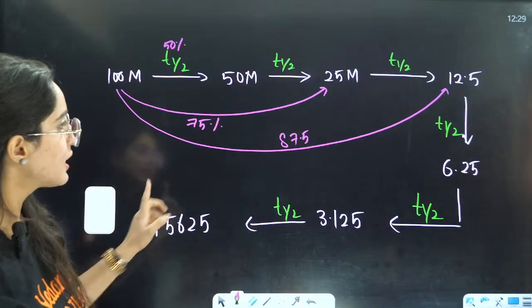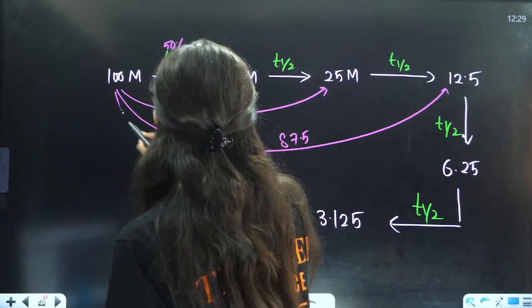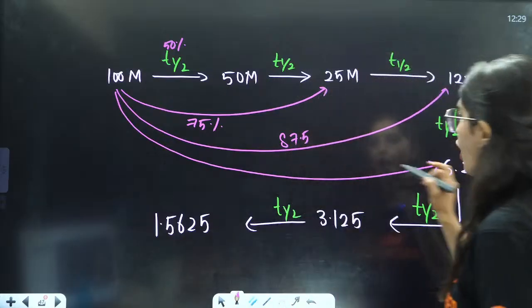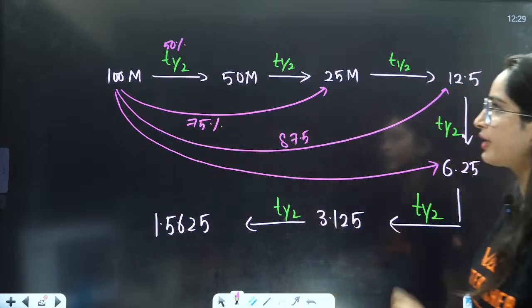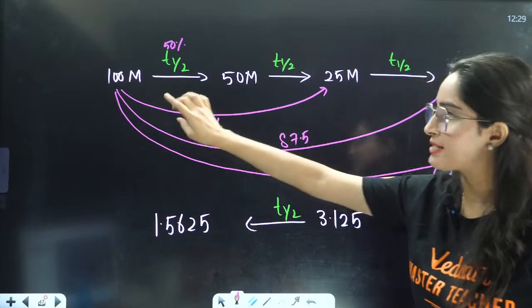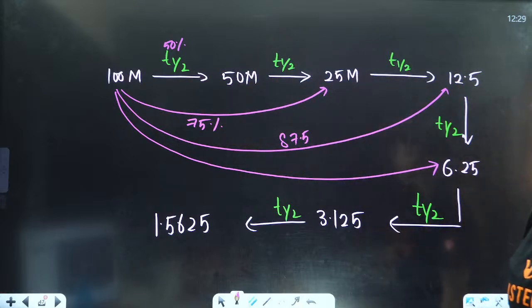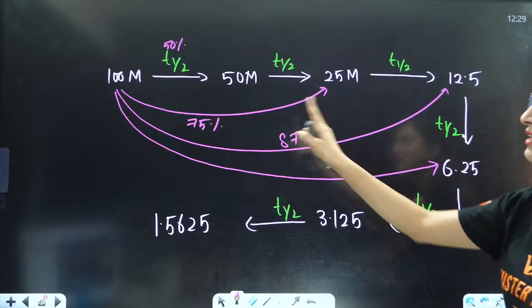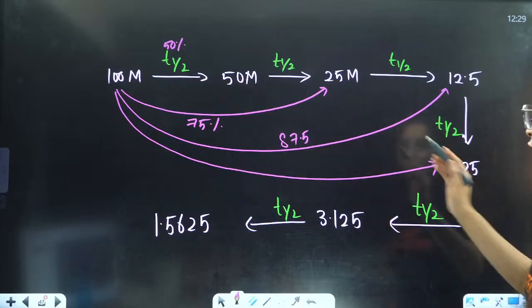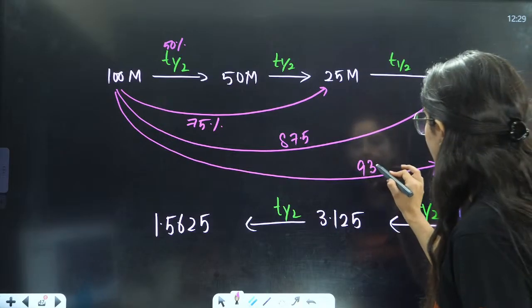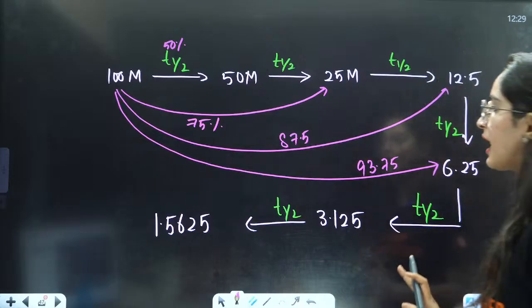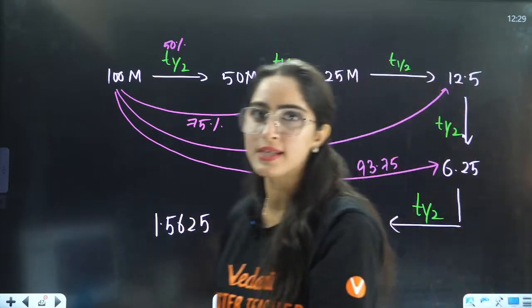Here, how much amount is consumed if you go from this side to this side? This is the best way to understand this. This is your initial 100%. Now you are at 6.25. How much is consumed? You can just subtract 100 minus 6.25, or you can add 6.25 to 87.5, that is 93.75. But usually they will ask you till 87.5 only, or maybe 75, right?